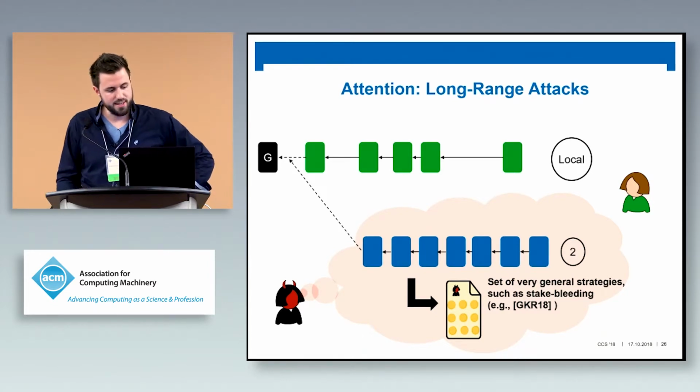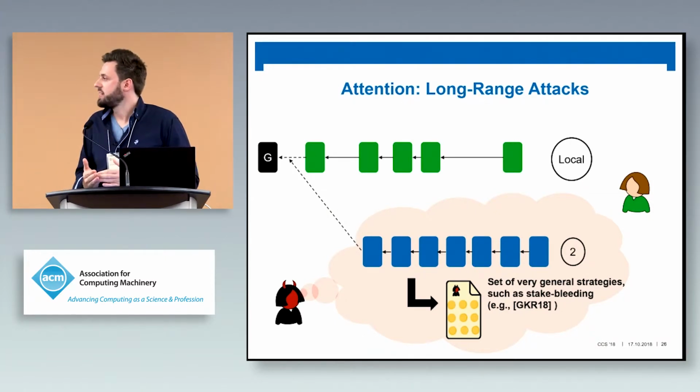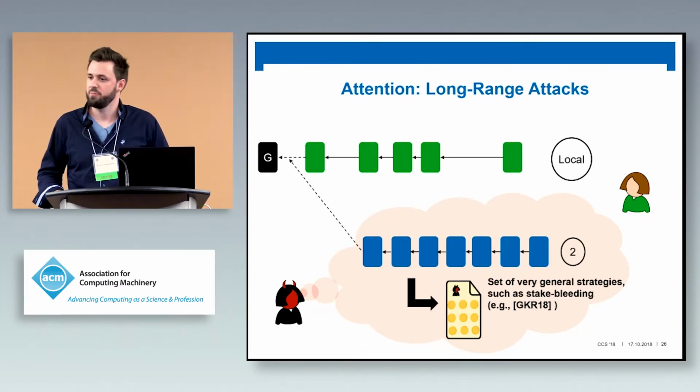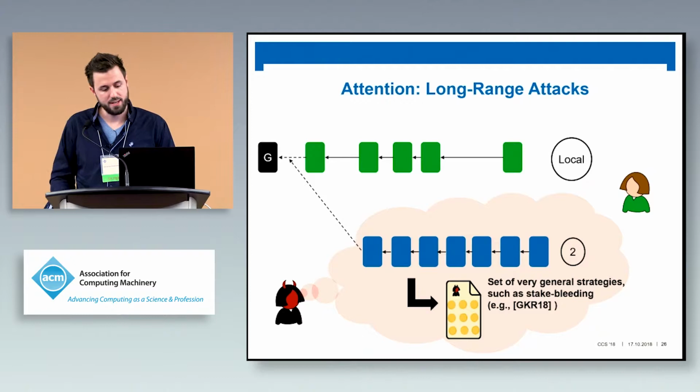Long-range attacks are actually a family of attacks. I just give you a rough overview of what the adversary wants to achieve. The adversary emulates in his head possible chains that might emerge from the slot leader election process.